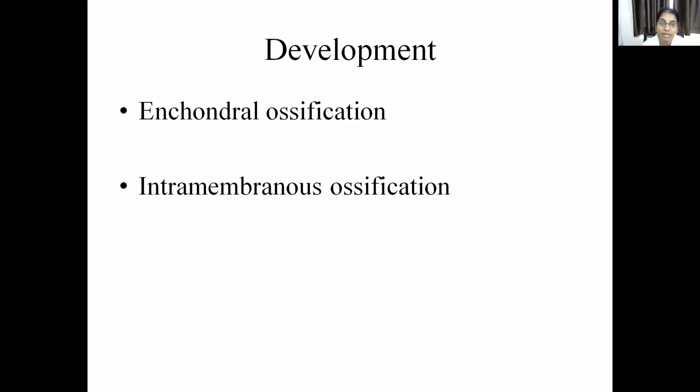This is called the intramembranous ossification, seen in flat bones like cranial bones, pelvic bones, etc. So the 2 types of development are enchondral ossification, seen in long bones, where the bone develops from the cartilage, and intramembranous ossification, seen in flat bones, where the bone develops from the fibrous cell.